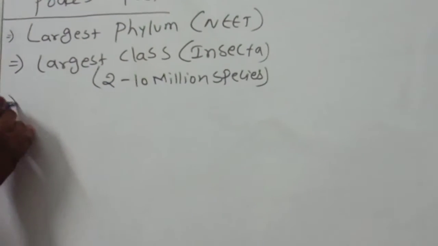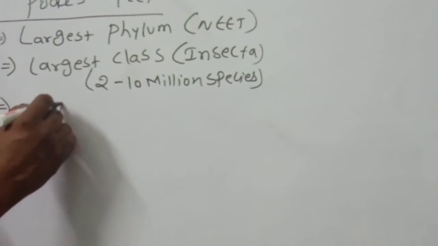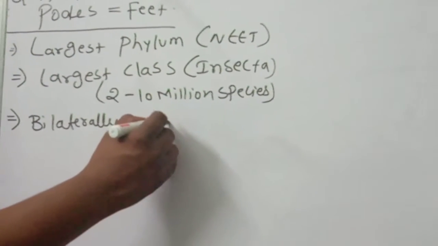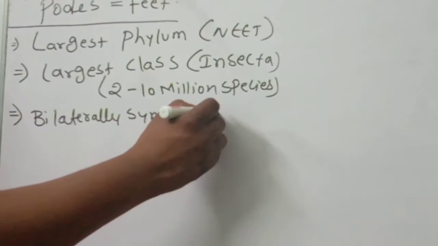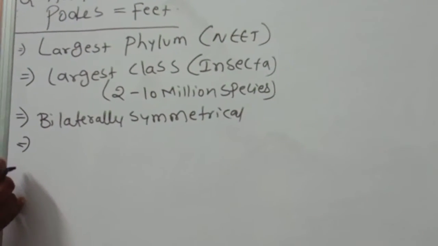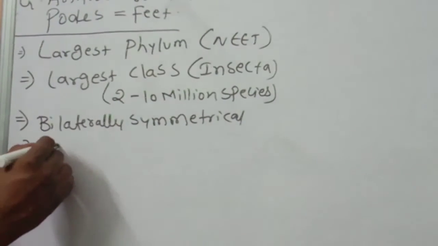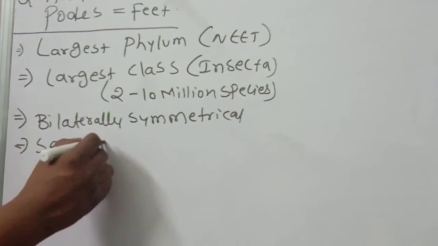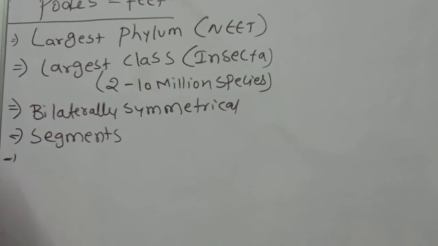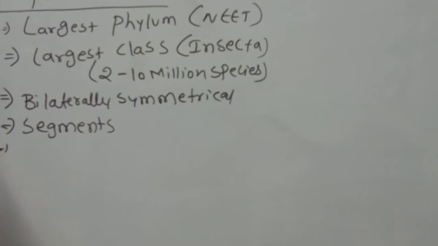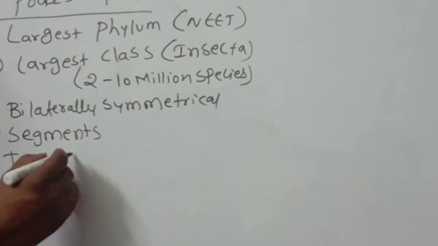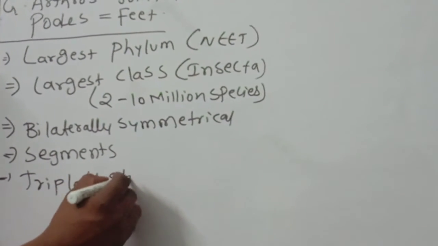They are bilaterally symmetrical, which means we get exactly two halves. Next, they are segmented. They also have segments in the body. Next, they are triploblastic, which shows 3 germ layers.